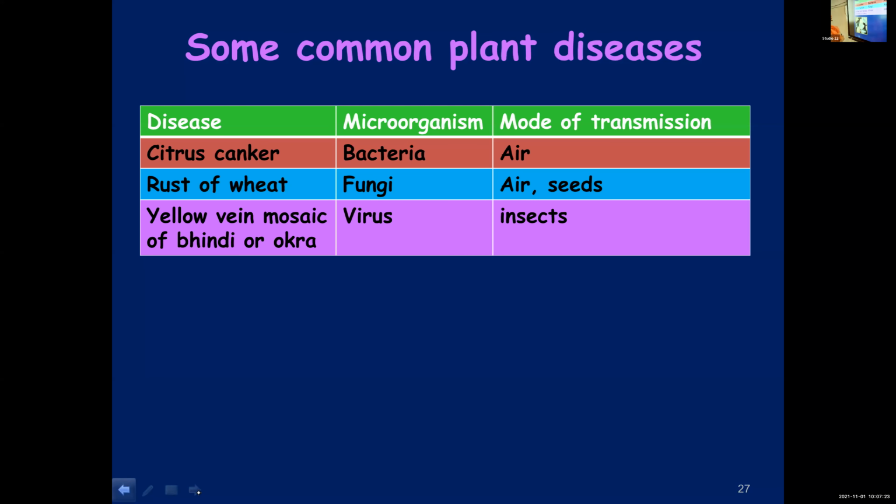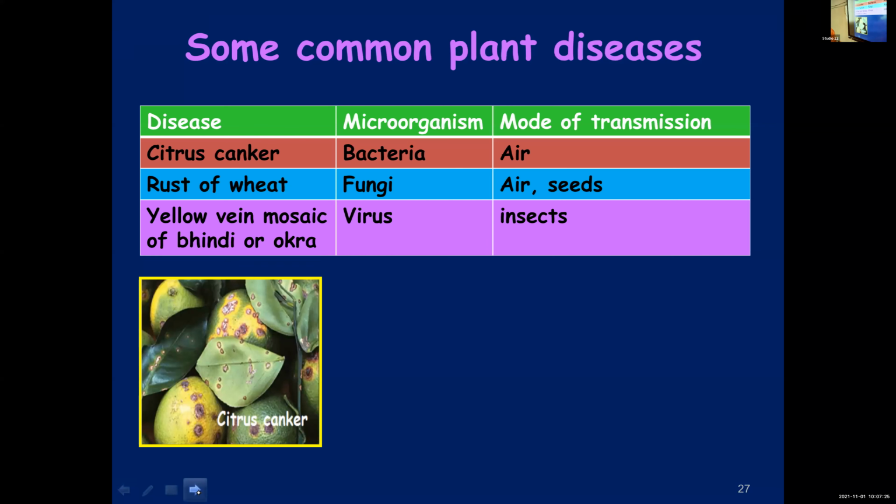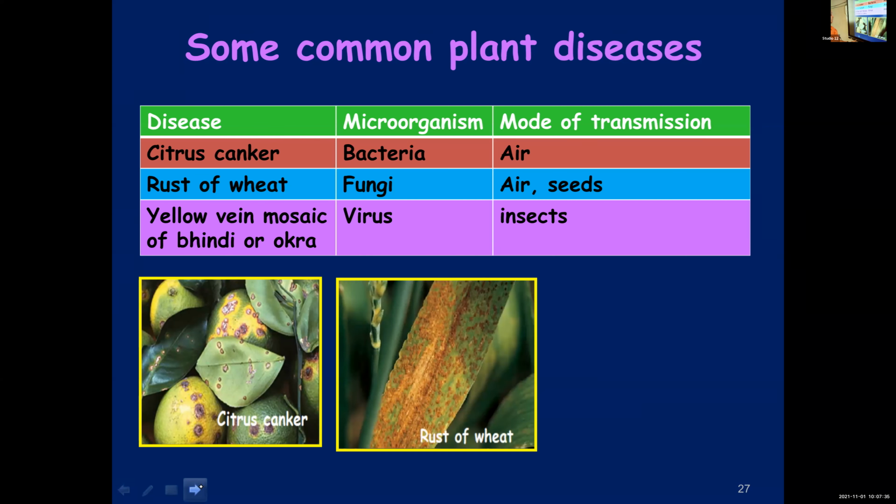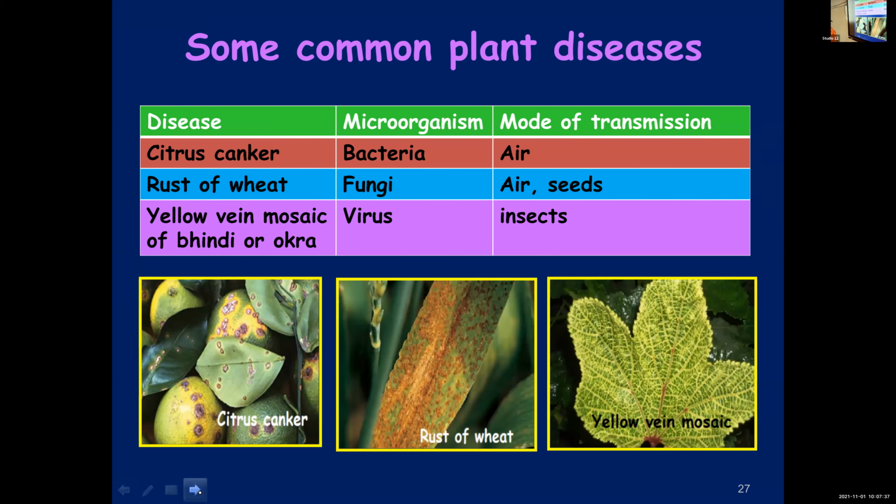Once again, I'll repeat the diseases found in plants. Citrus canker. Children, many more diseases are there. Here, a few examples are given. Citrus canker. And the next one, rust of wheat. And the third one, yellow vein mosaic disease. And citrus canker is a bacterial disease, whereas rust of wheat is a fungal disease and a virus causes yellow vein mosaic disease.